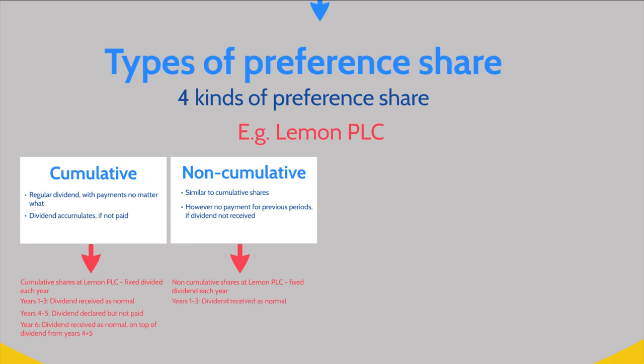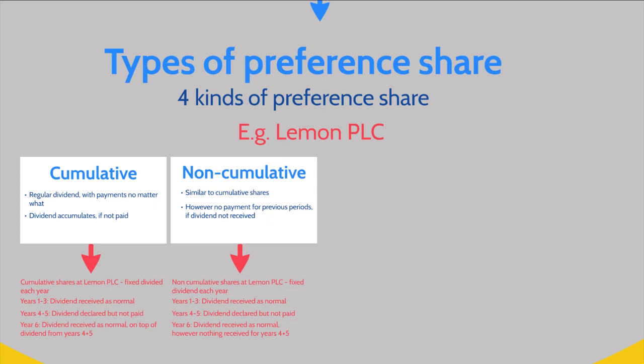So in years 1 to 3, they receive their dividend as normal, as the cumulative shareholders have done. In years 4 to 5, again, the company declares but does not actually pay a dividend. What this means in year 6, in contrast to our cumulative shareholders who also received years 4 to 5 on top of their year 6 dividend, is that the non-cumulative shareholders simply receive their year 6 dividend and nothing else.